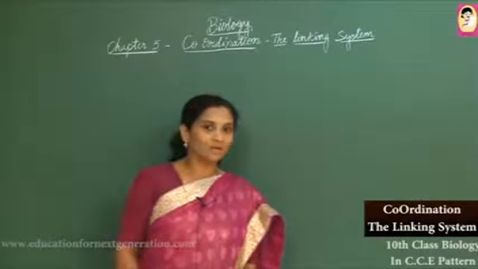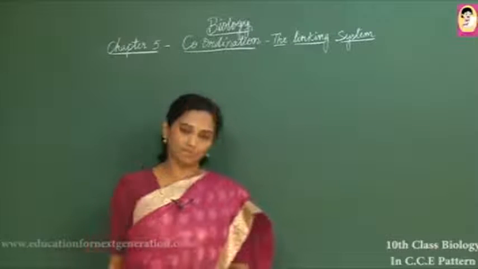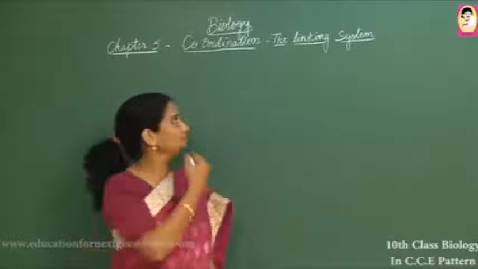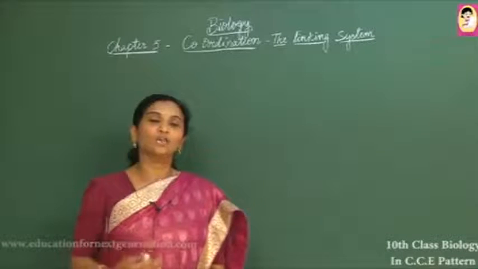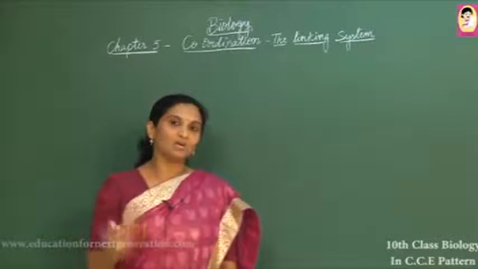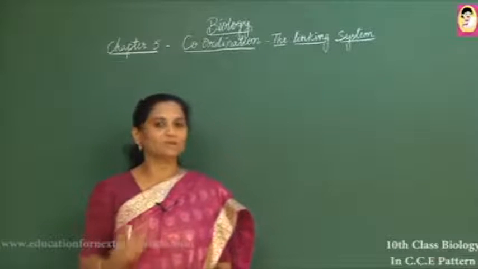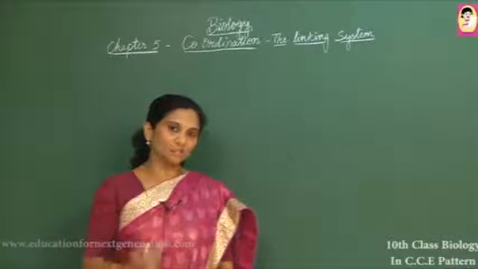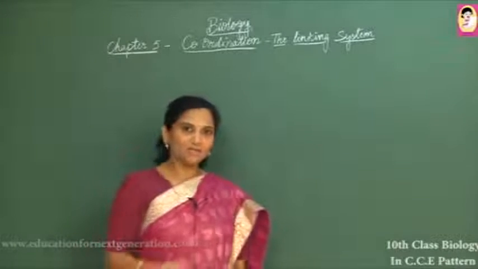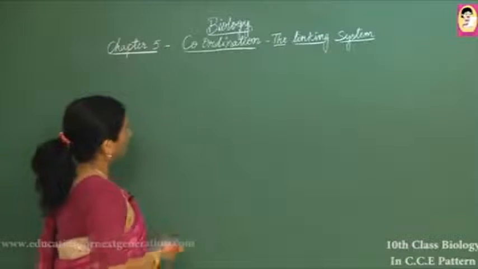What do you understand by coordination? Coordination is like a kind of cooperation, and here we have to link it with our body systems. As we know, all the body parts, organelles, and even organ systems are linked with one another, and they are in coordination, working together. For example, you can take all the organ systems in our body briefly.